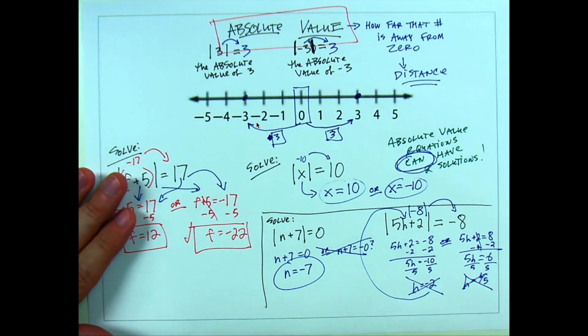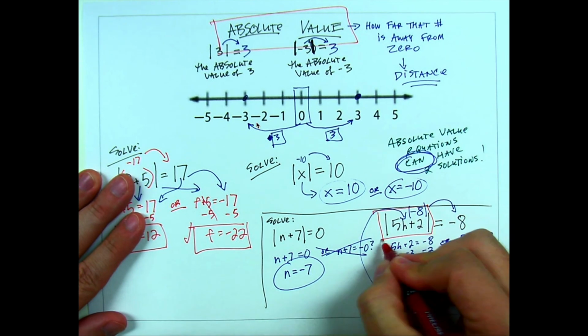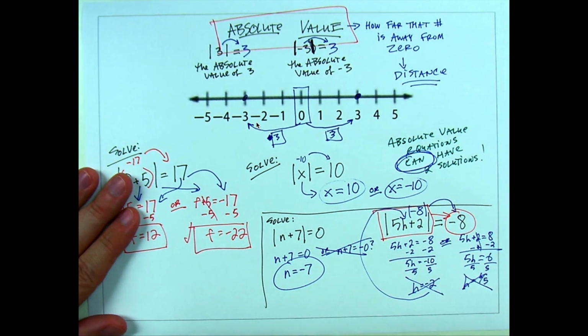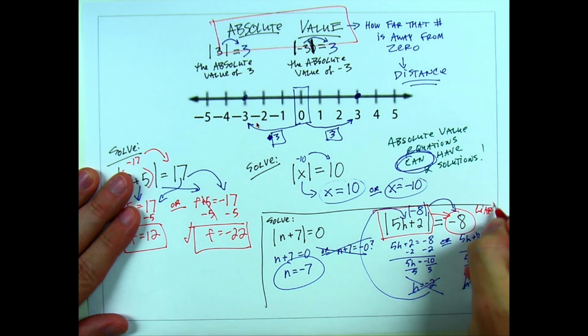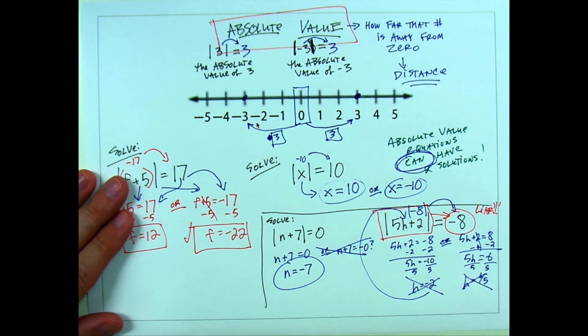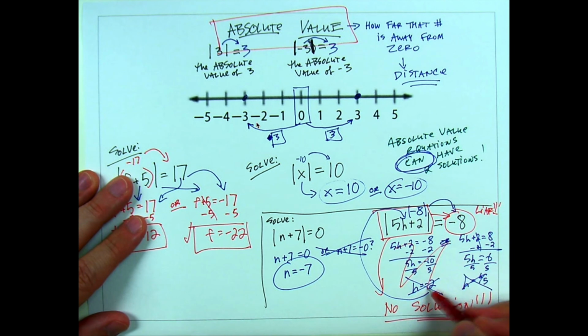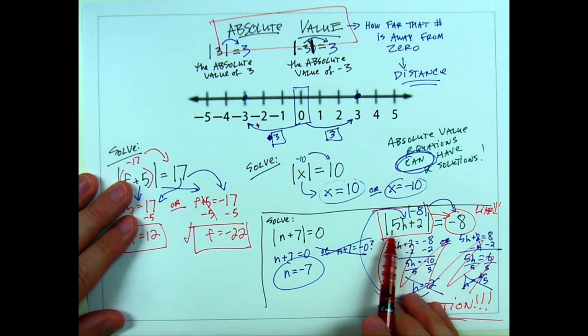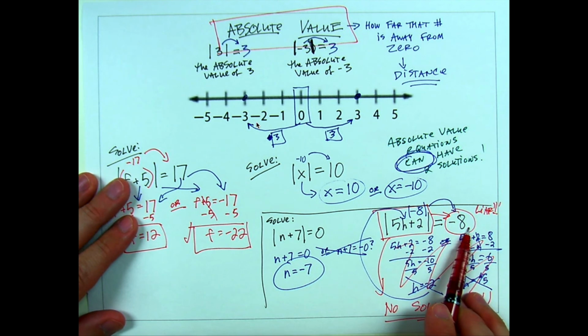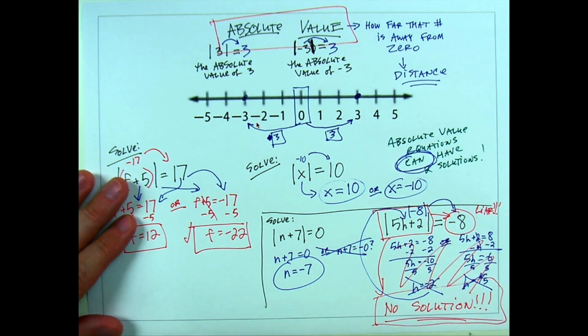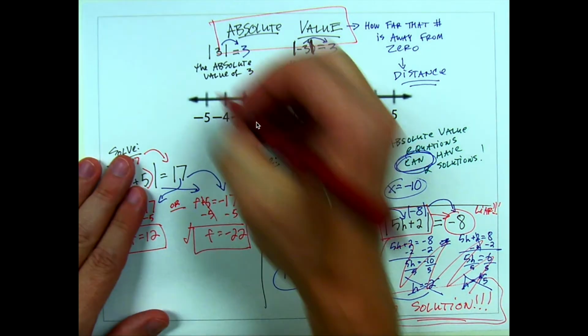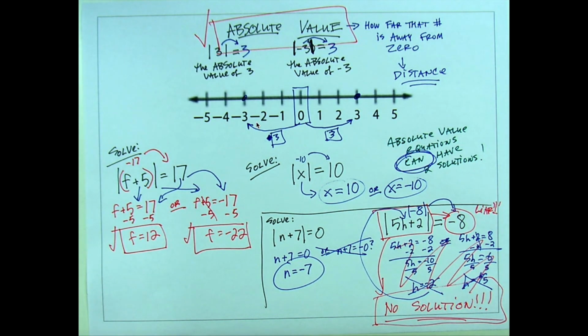Wait a second. Hold on. Does the absolute value of anything ever come out negative? No. This is another setup, right? So what do we say about an equation like this? We say it has no solution. So if we had figured that out at the beginning, we could have saved ourselves a lot of work and energy and effort. Whenever you have the absolute value of something equals a negative, it's automatically no solution because it's impossible. And if you understand that, then you understand how to solve absolute value equations. Congratulations, good job, and I will see you in class.